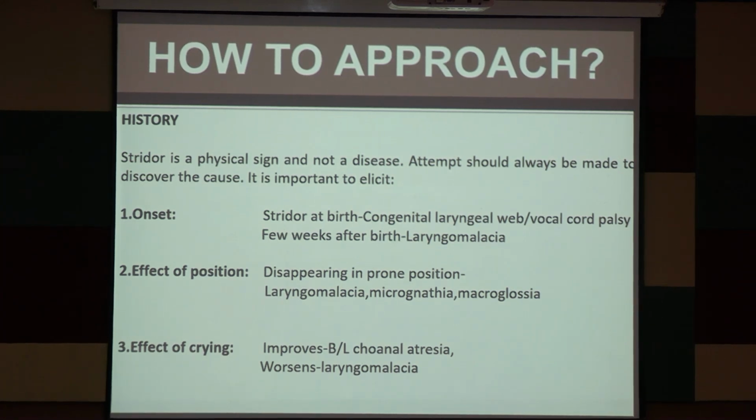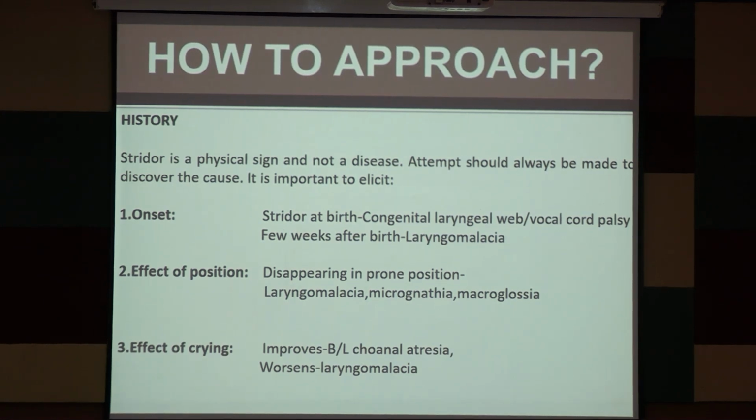So every attempt should be made to discover the disease, and it is important to elicit the history of onset, effect of position, effect of crying, etc. I have already mentioned that the most common cause of congenital stridor is laryngomalacia, but the most common cause of stridor at birth is not laryngomalacia. It is either laryngeal web or vocal cord paralysis.